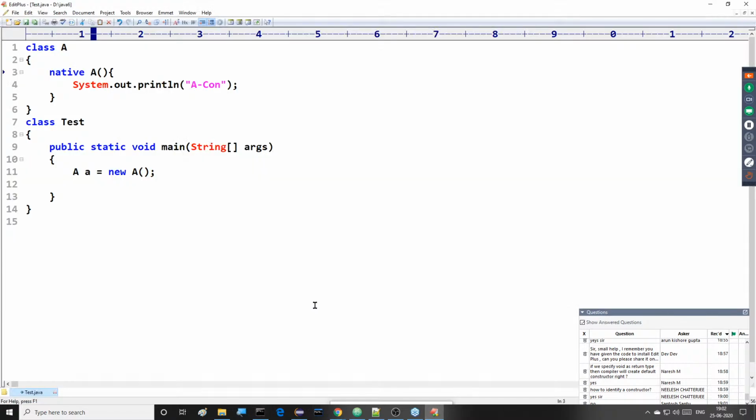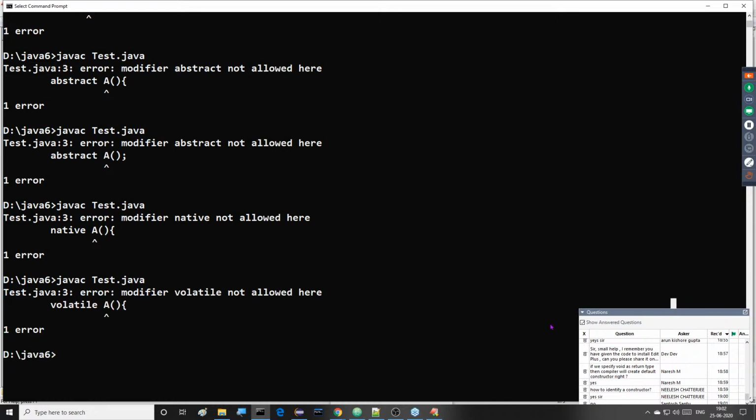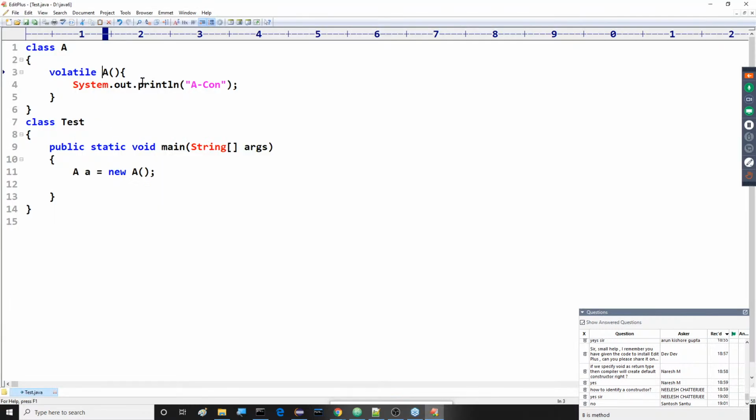After completion of this native, I want to go for volatile. Volatile is applicable for variables in Java, not for constructors. So here also we get a compilation error. You can observe this clearly. Error here. That's okay, fine. Volatile is done. Next one is...